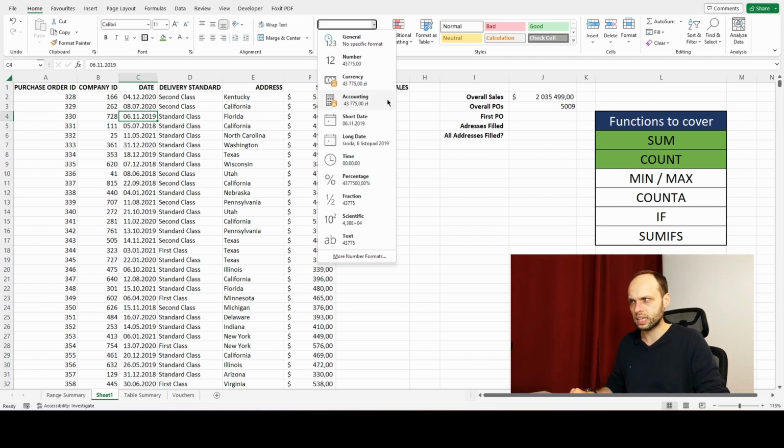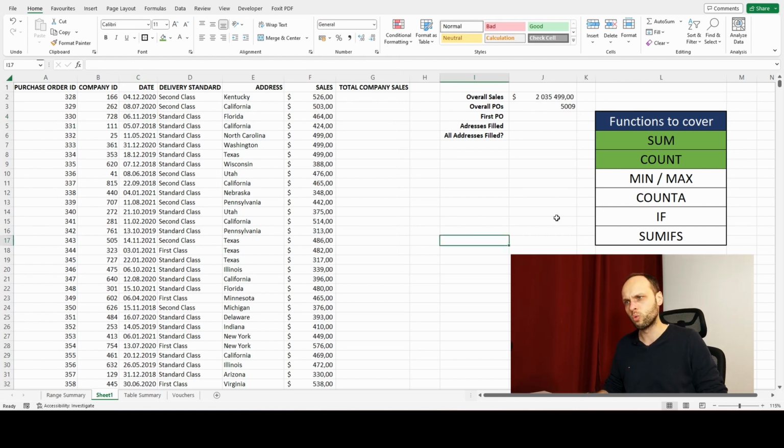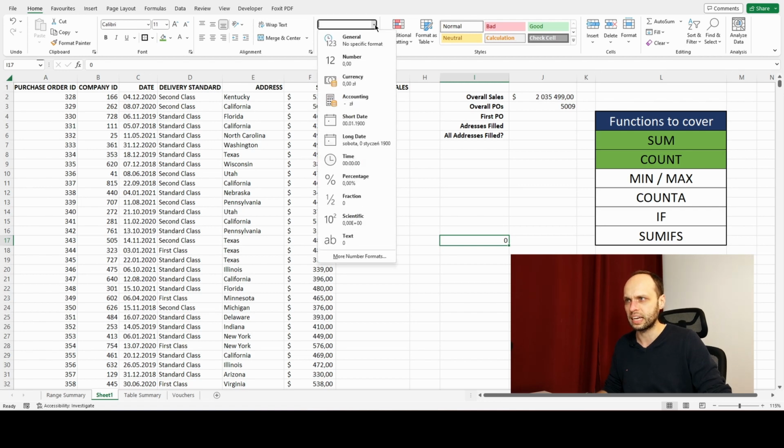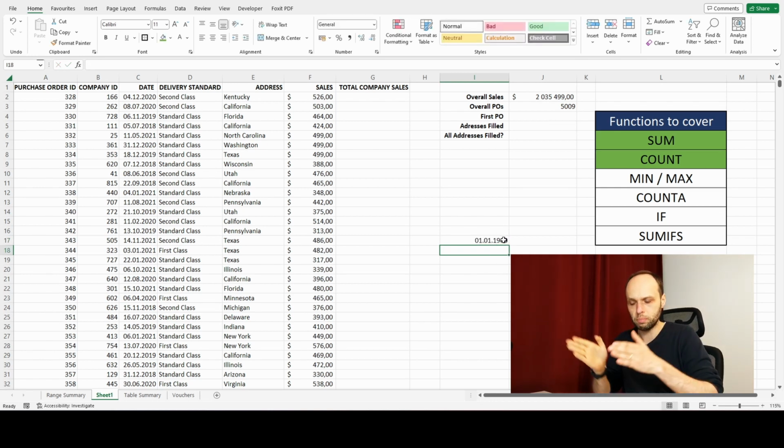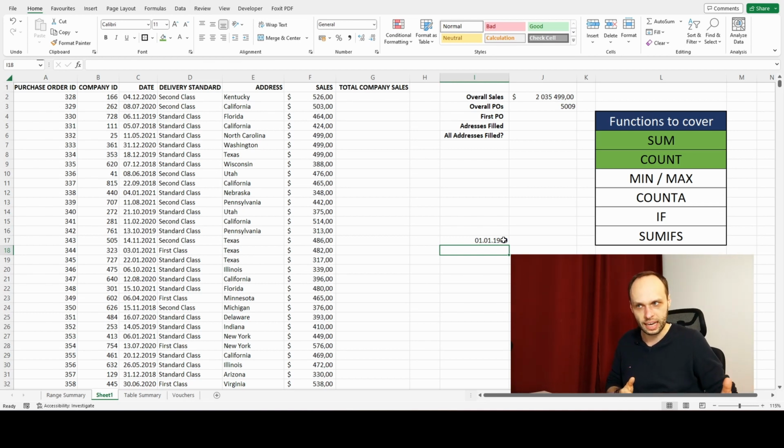Because Excel said, okay, if we're going to go with a 0 and turn it into a date, you can see that's the first date we will ever hold. Of course, it's arbitrary, it's the 0th of January. If we change that to a 1, then it's going to be the 1st of January. And this is how Excel counts the dates. It simply counts the number of days that have passed since the first arbitrary date.